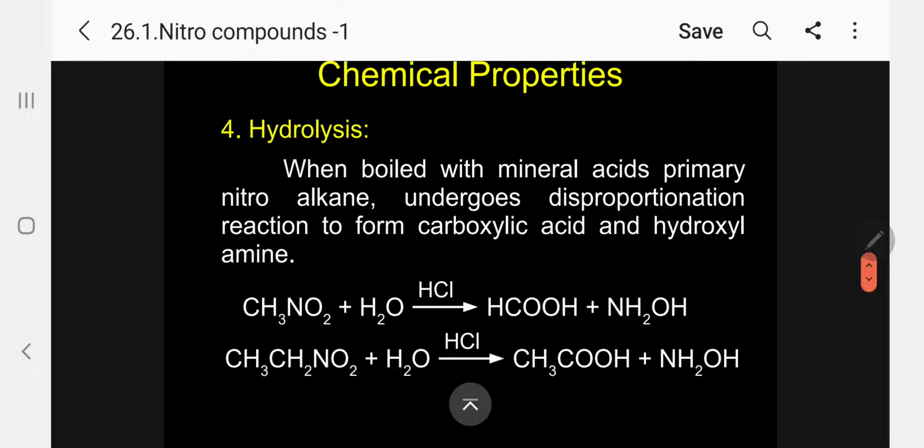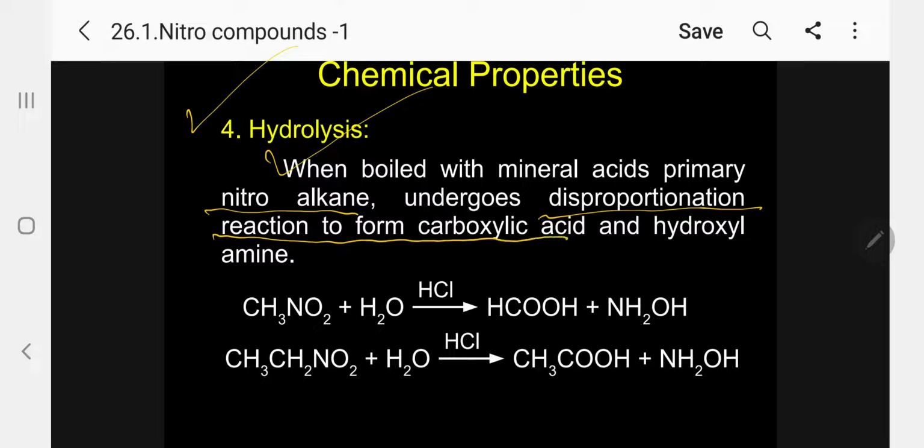Coming to the fourth property, hydrolysis. Kindly follow, this acidic compound will undergo hydrolysis. When boiled with mineral acids, a strong acid like HCl, primary nitroalkanes undergo a disproportionation reaction to form carboxylic acid and hydroxylamine.